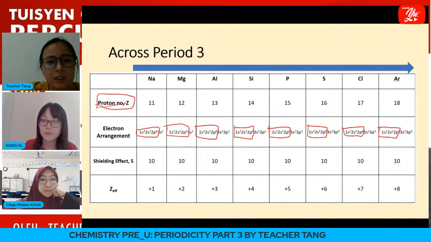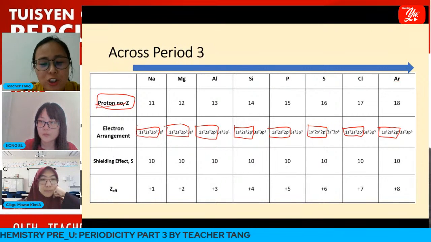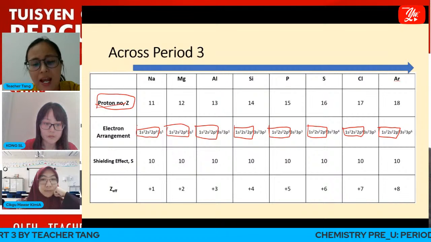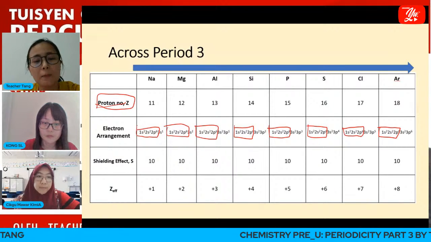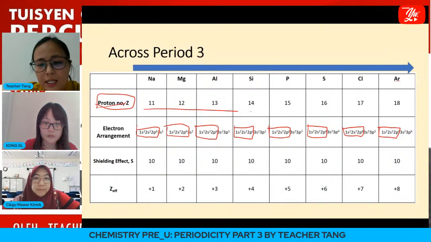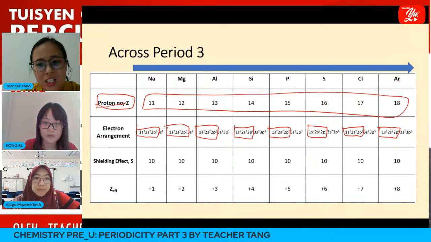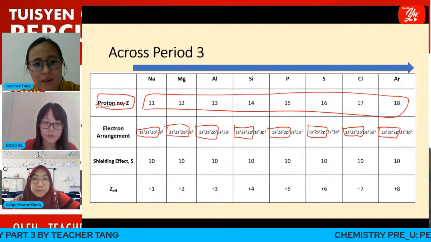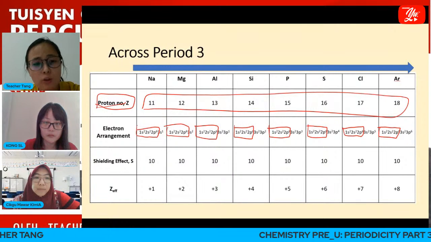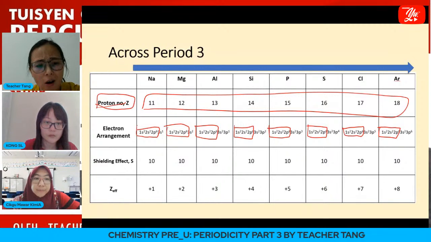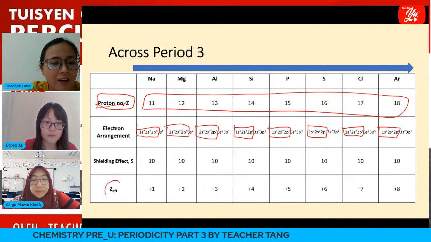This means that the screening effect, or shielding effect, stays almost the same across period 3. Although the proton number increases, the number of inner shell electrons remains the same, so the screening effect stays almost constant across period 3. So this causes the effective nuclear charge